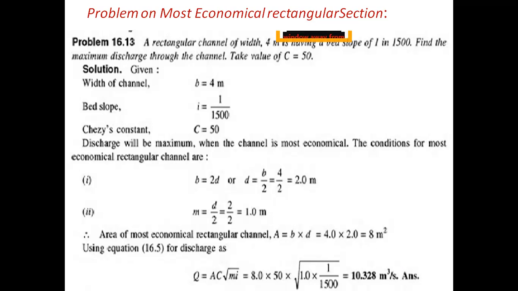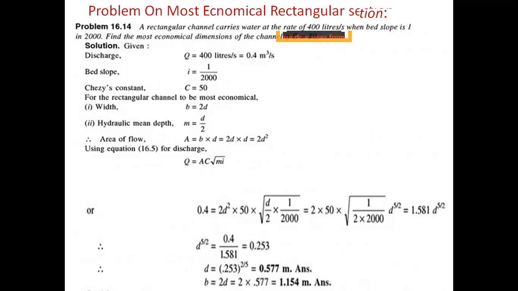Next model problem we are going to see: a rectangular channel with a given discharge. In the previous problem, the bed slope was 1 in 2000. Find the most economical dimensions of the channel.